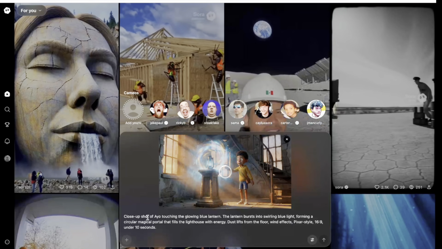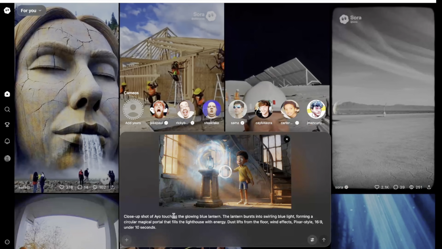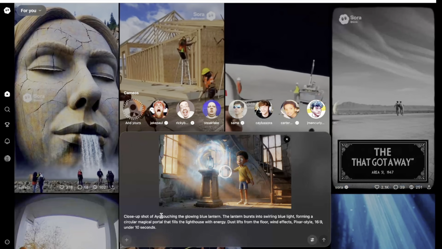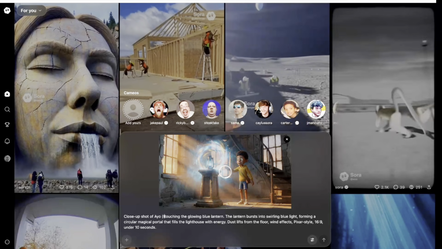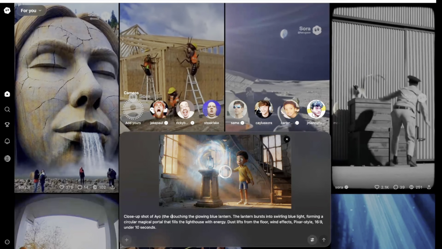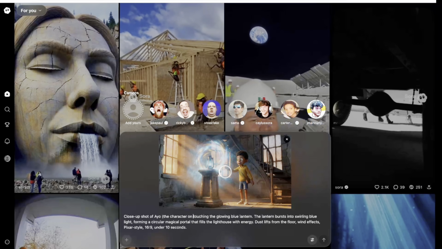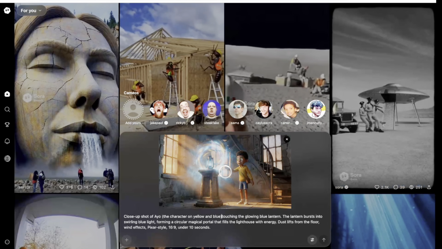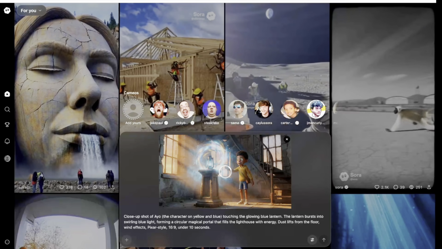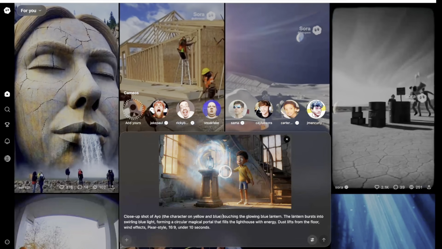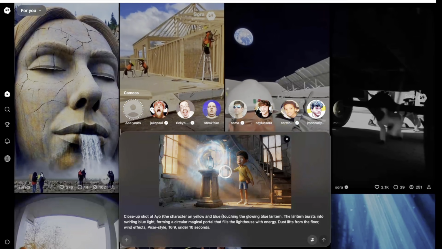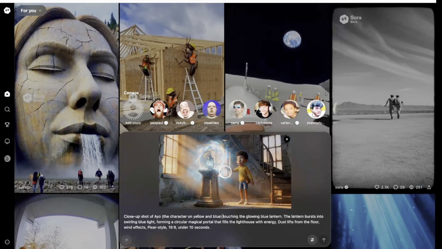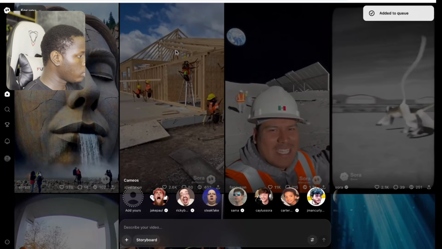Now let's head back to Sora 2. Once we head back to Sora 2, we are going to see a close-up shot of Ayo. Now in bracket, I'll say the character on yellow and blue. So like I said, we need to be very, very detailed in our prompts. Now, we're going to do the same thing across each scene. So let's do that. You can see it's added to queue right here.